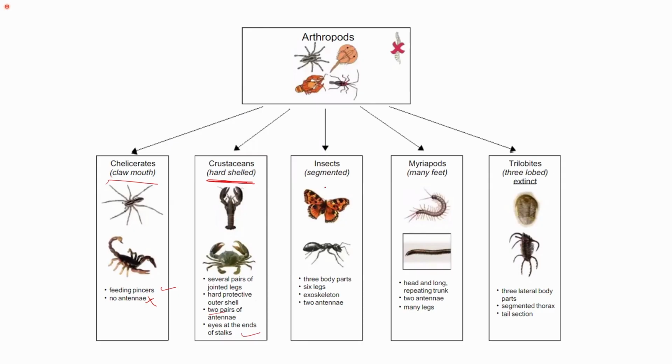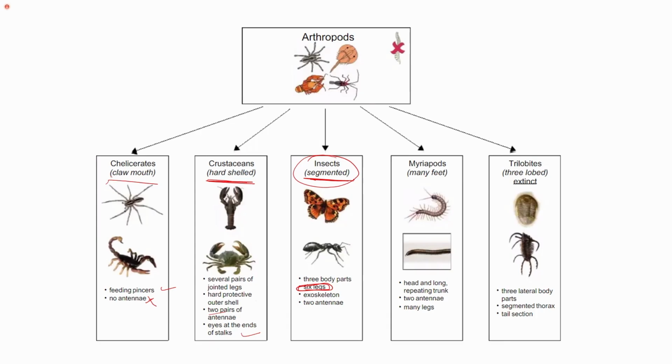Next, insects, we are all very acquainted with. They are segmented. They have three body parts, that is, their body is divided into three regions, which are the head, thorax, and abdomen. They have 6 legs. This is the important characteristic of insects. This might be confusing to some, as some people consider arthropods as the ones which have 6 legs, but that is not the case. Insects, which belong to arthropods, are the ones that have these 6 legs. In some cases, you will find that arthropods might have more than 6, but they belong to other classes.